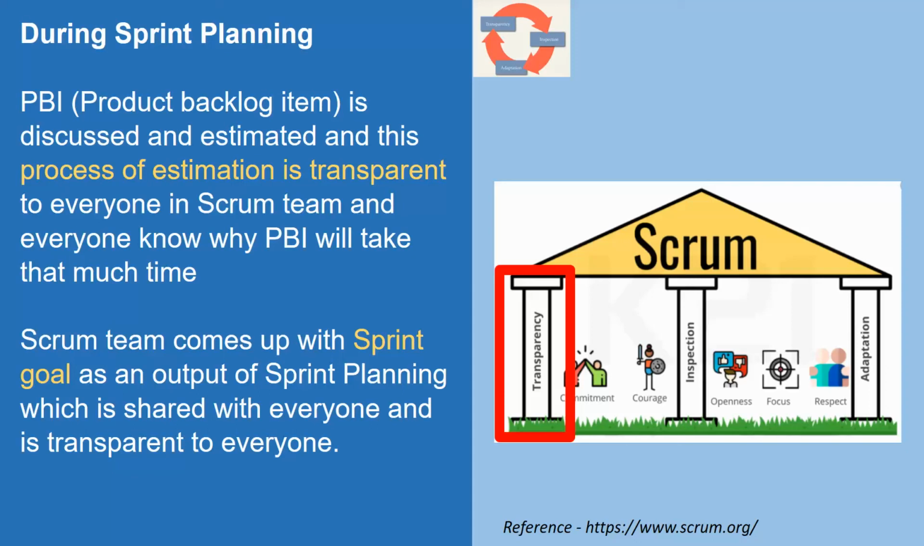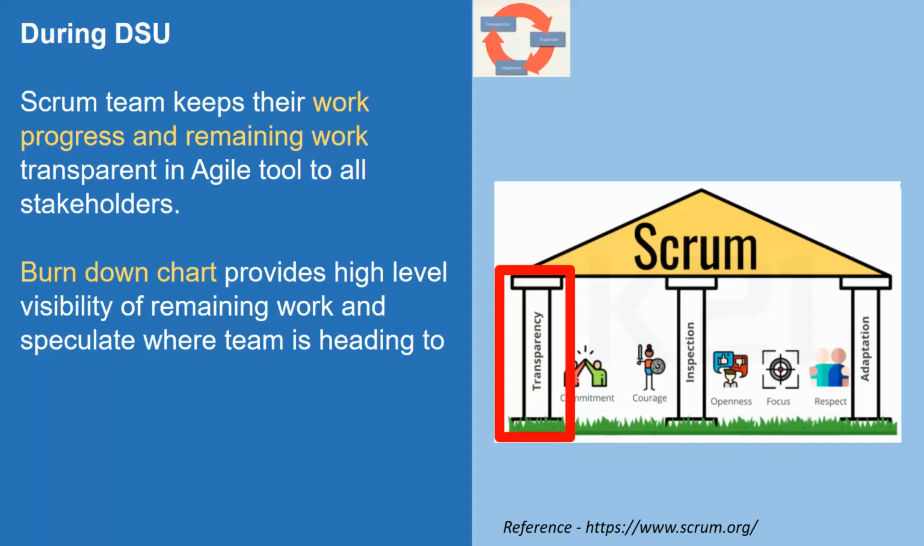So we have talked about that in sprint planning, what kind of transparency we can bring. Let's see what we do in the DSU, which is the daily stand up. During DSU, Scrum teams keep their work progress and remaining work transparent in the agile tool to all the stakeholders. And of course, as a part of that, the burn down chart provides high level visibility of remaining work and speculates where the team is heading to.